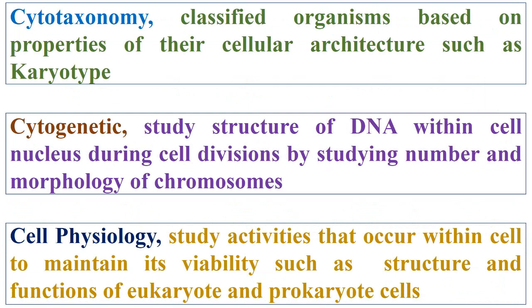In detail, cytotaxonomy classifies organisms based on properties of their cellular architecture, such as karyotype, while cytogenetics studies the structure of DNA within the cell nucleus during cell divisions, by studying the number and morphology of chromosomes. Otherwise, cell physiology studies activities that occur within the cell to maintain its viability, such as the structure and functions of eukaryote and prokaryote cells.